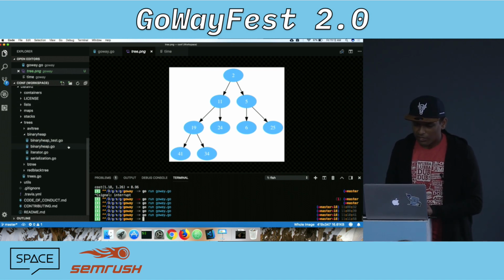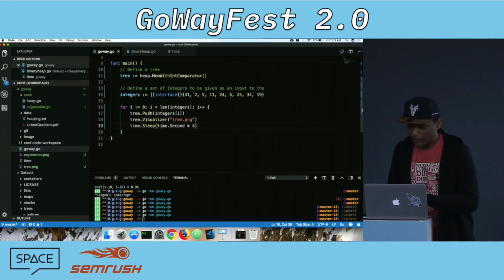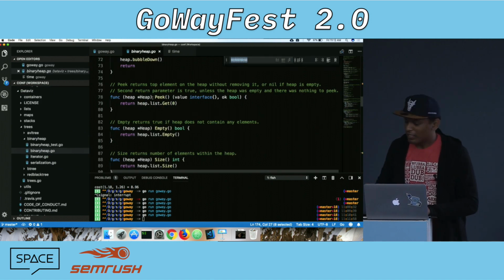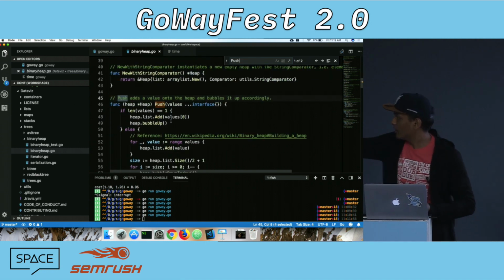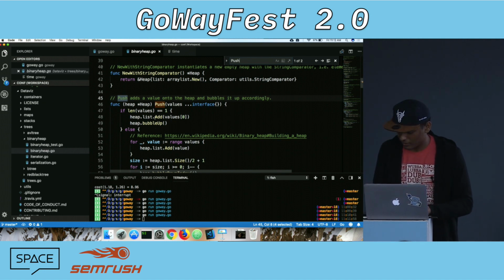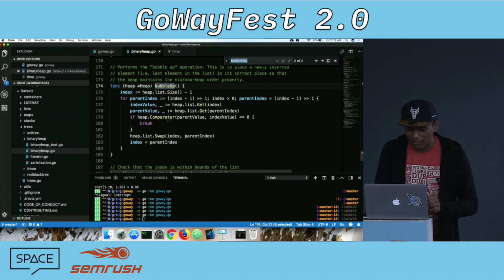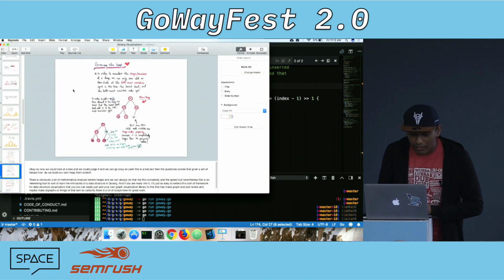In that case, you can just go through the library code, and what I've done here is a push operation. You go through the library. It's extremely well documented, surprisingly well for someone like me. So you have a push operation. Look at this. It's basically a list implementation, and you're adding to it. And if you look at this bubble up thing, the perform bubble up operation, as I said before, when I was here, I was telling you guys that.